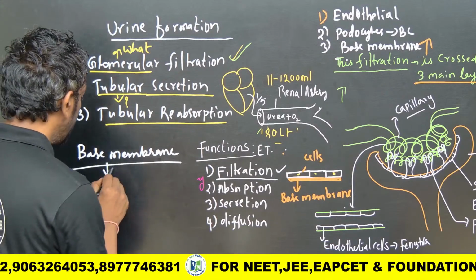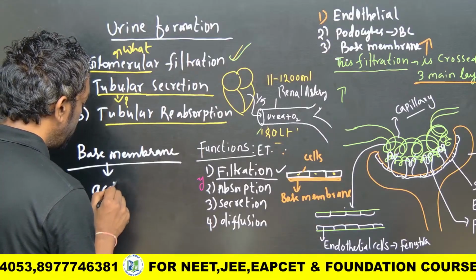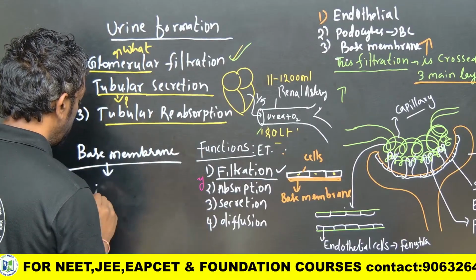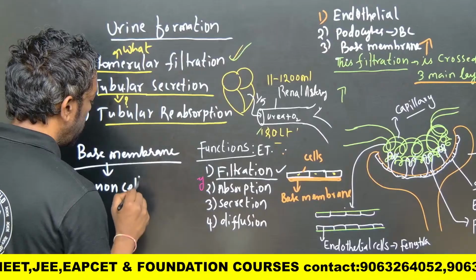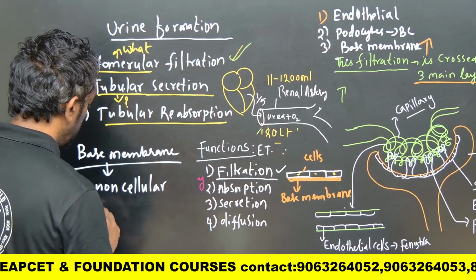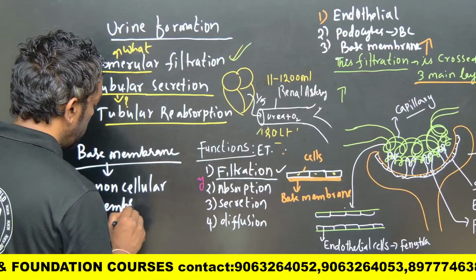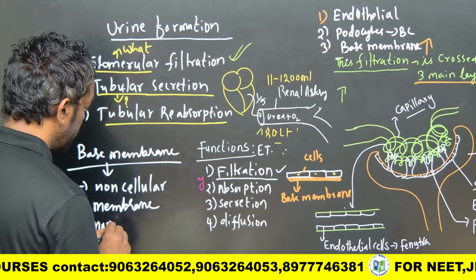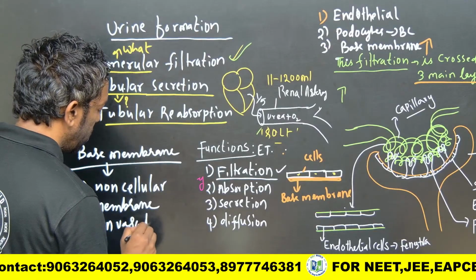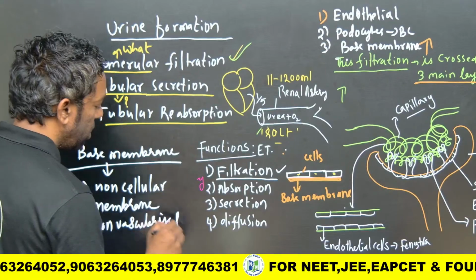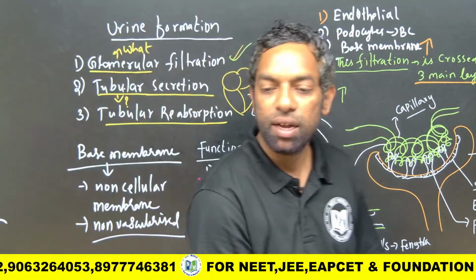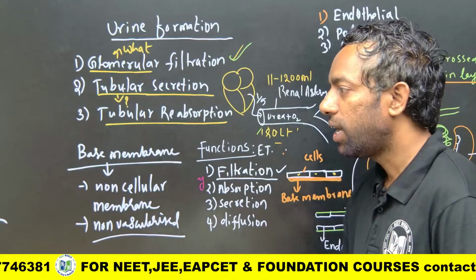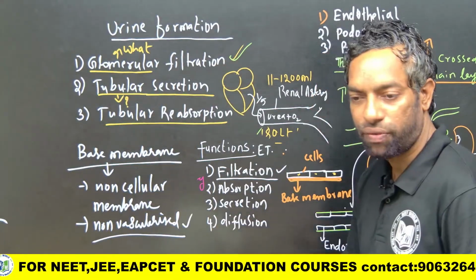The basement membrane is an acellular membrane, meaning non-cellular, non-vascularized. They take nutrition from the blood through a process called diffusion. They take the nutrients by diffusion itself.